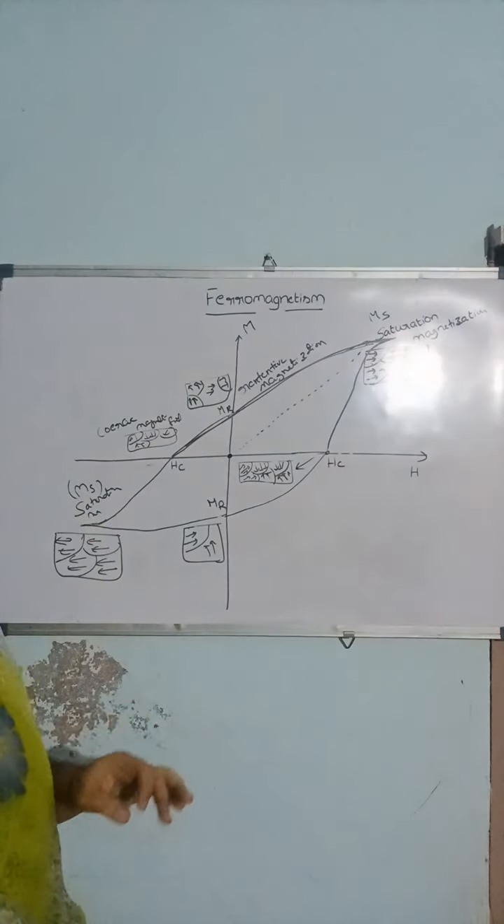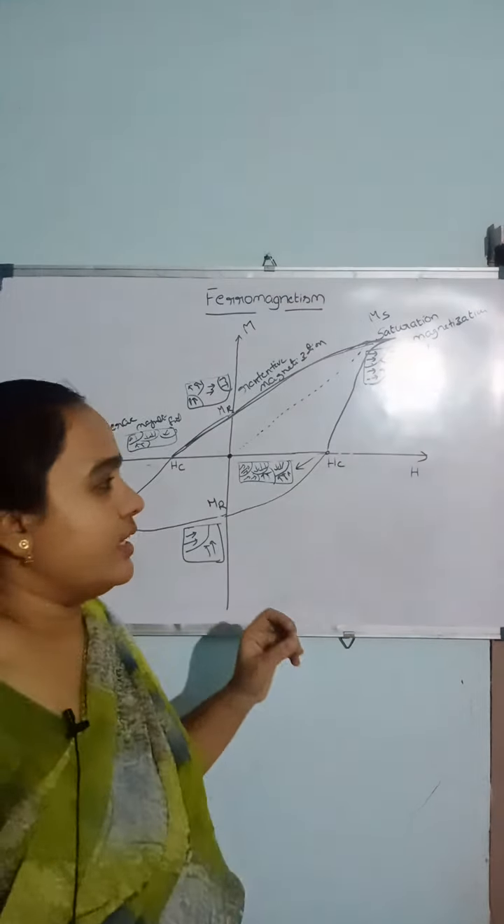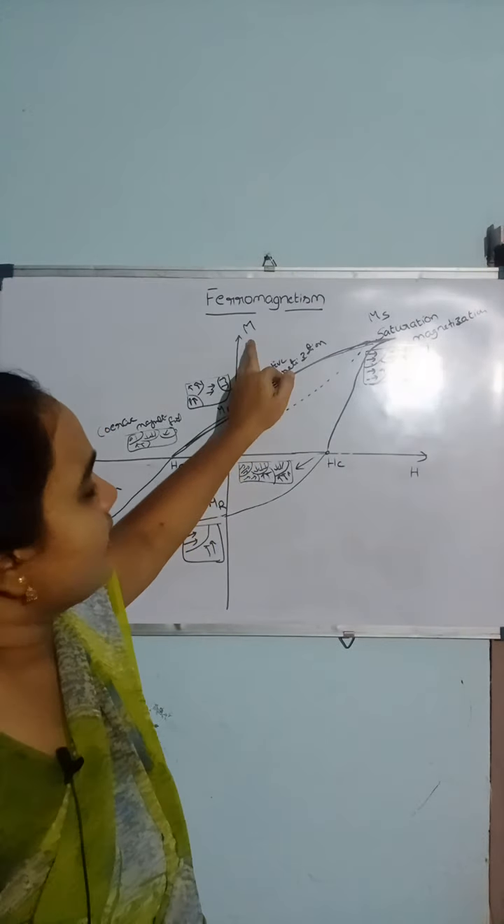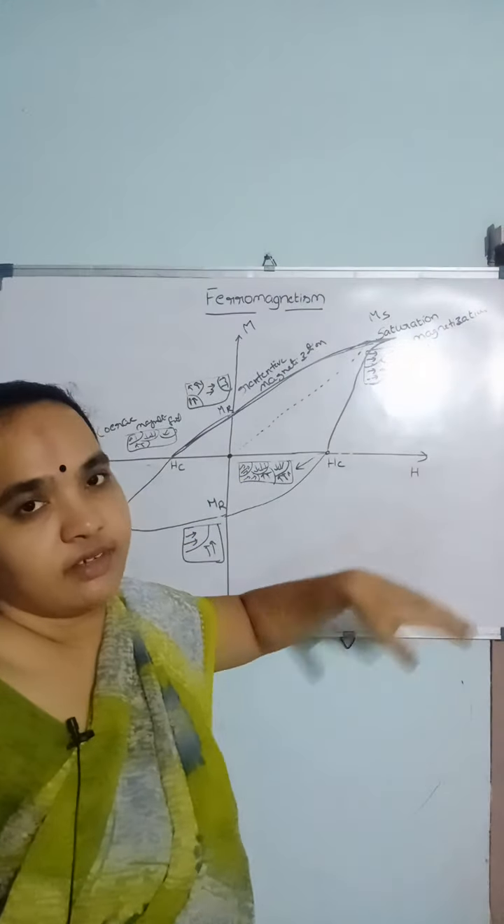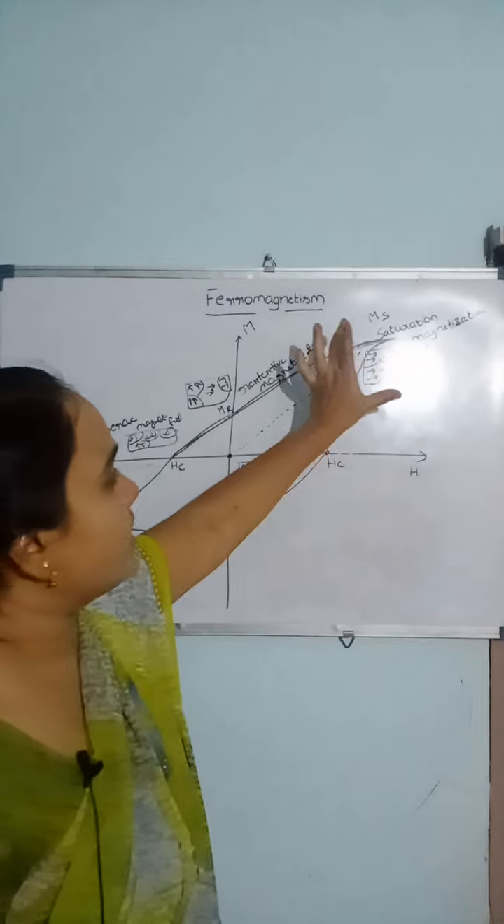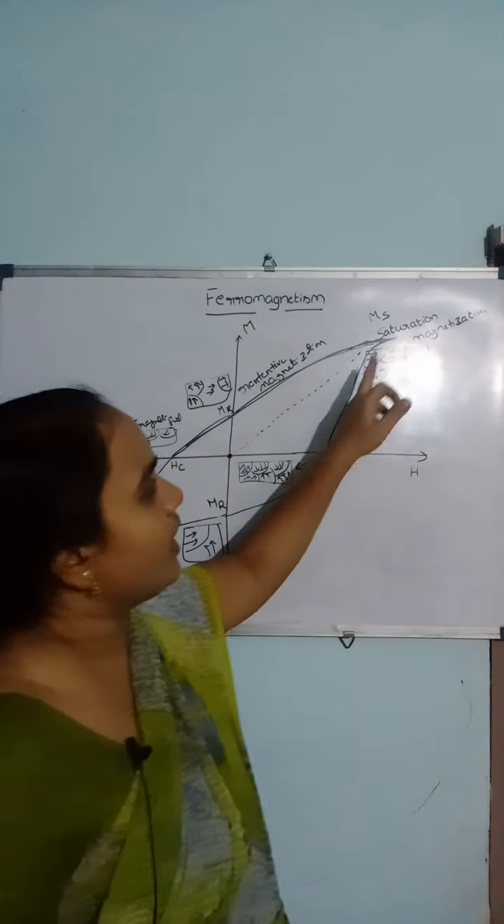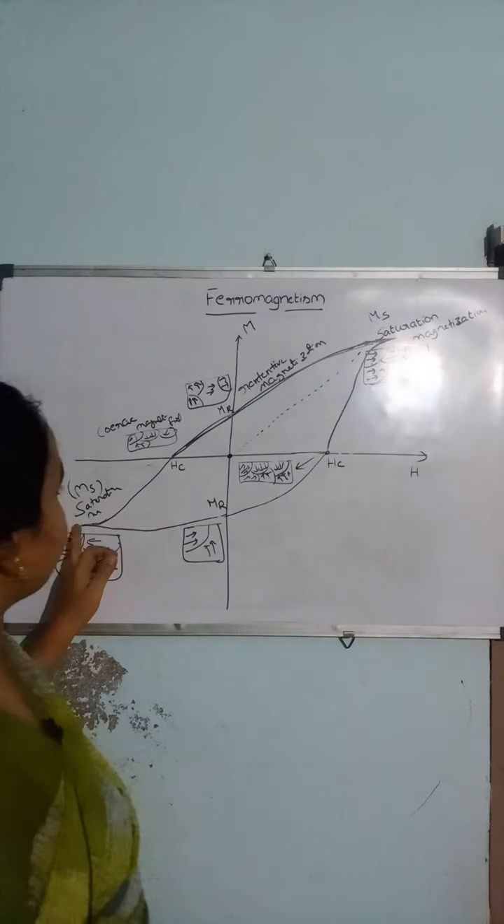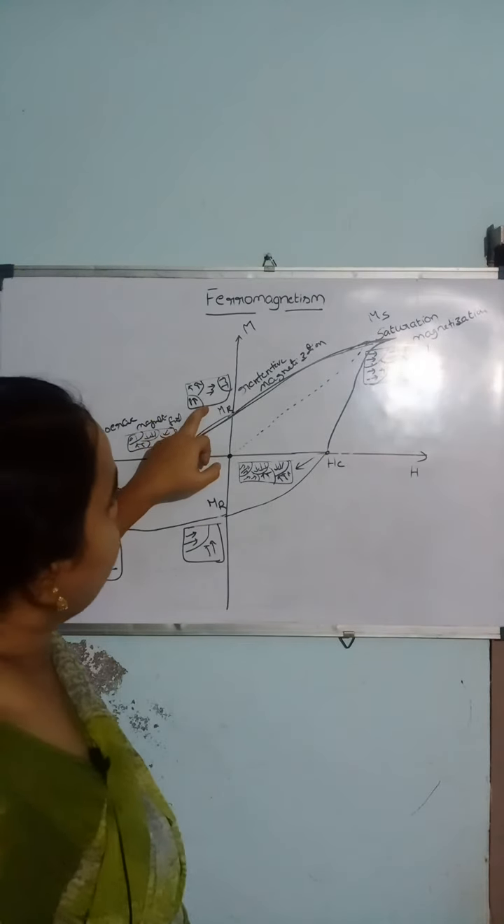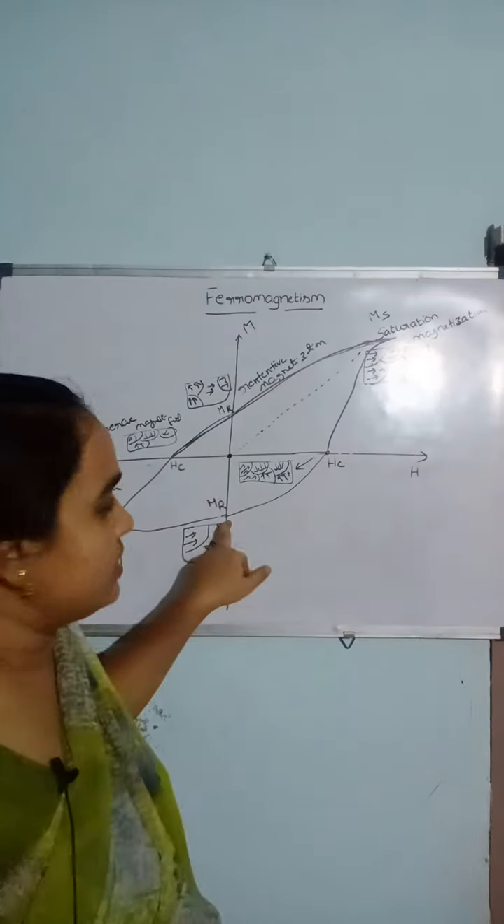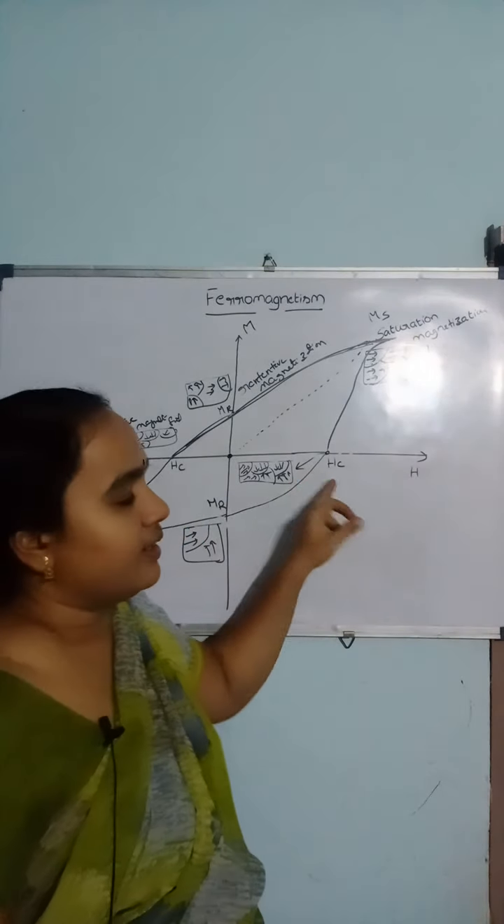So in Weiss ferromagnetic theory, the magnetization versus applied magnetic field is not linear. It is in the form of a hysteresis loop. In the hysteresis loop, we have 2 saturation magnetization regions, 2 retentive magnetization regions, and 2 coercive magnetic fields.